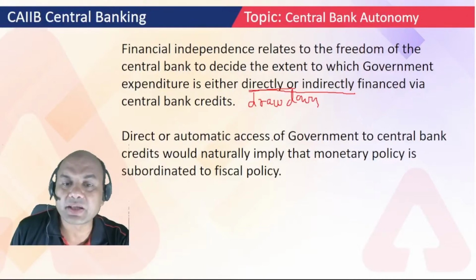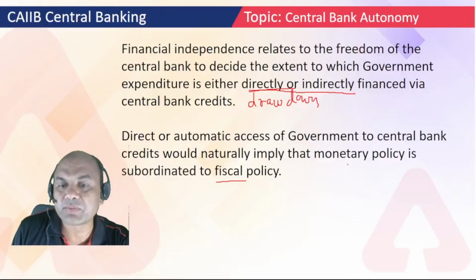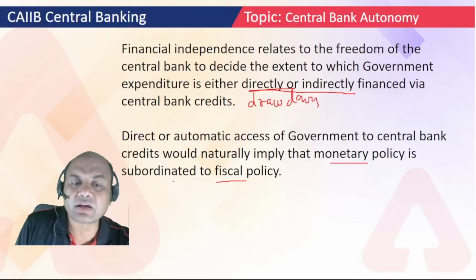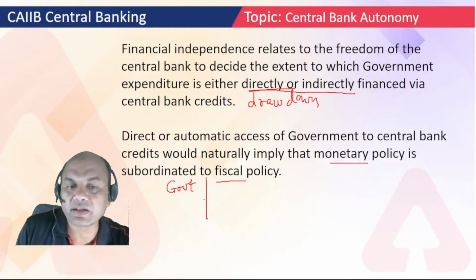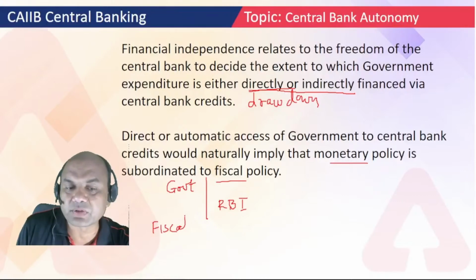So direct and automatic access of the government to central bank credits would naturally imply that the monetary policy is subordinated to the fiscal policy. What do you mean by this? It means that, look at this. Government is always the ultimate aim. Government is the ultimate thing, and RBI needs to support government. Always remember, government's policy is fiscal policy, and monetary policy is by the RBI.